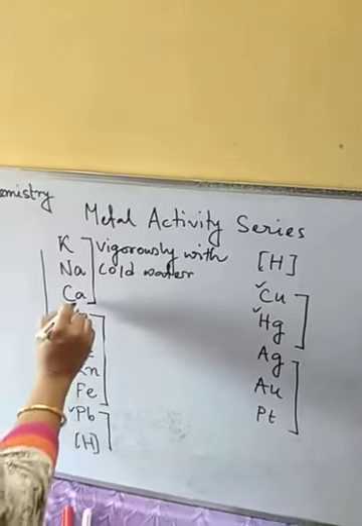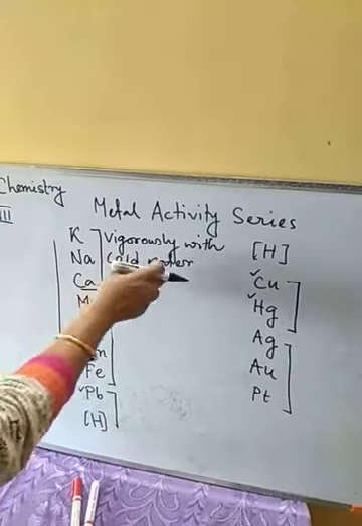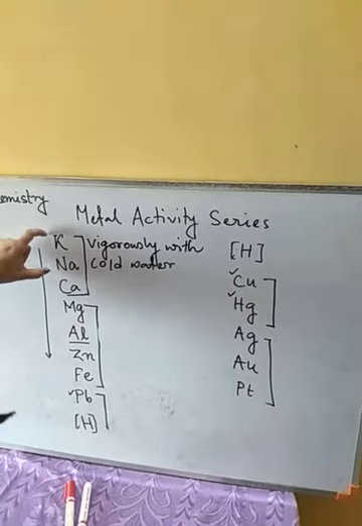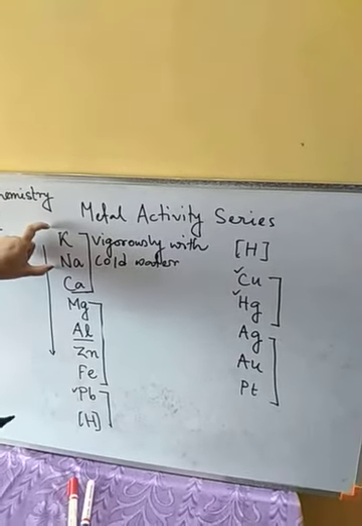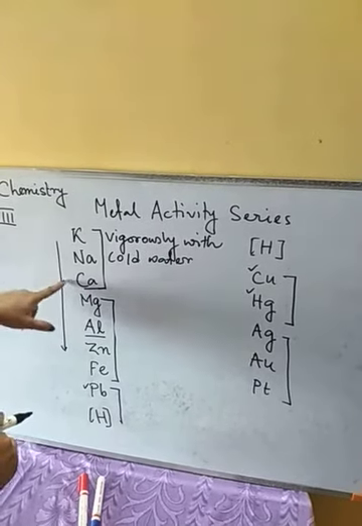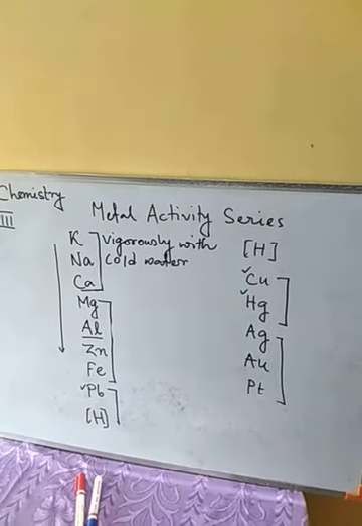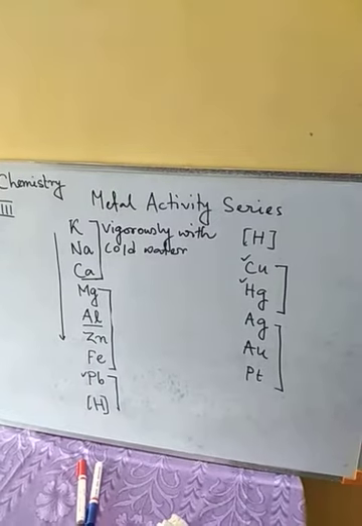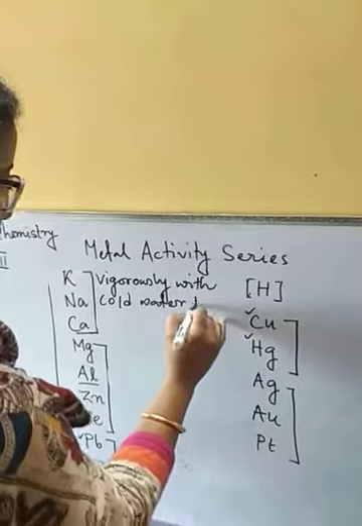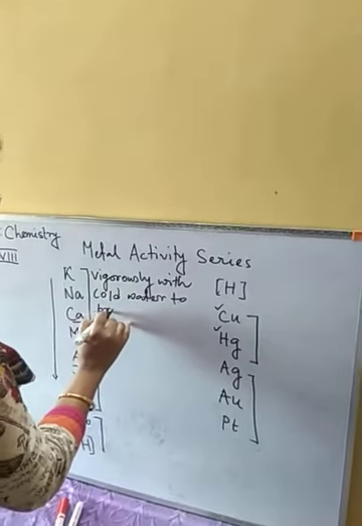Whereas calcium reacts moderately with cold water. Potassium, sodium and calcium are very much reactive. That's why the reaction will be vigorous for these two. Whereas calcium also can react with cold water to produce hydroxide along with hydrogen.